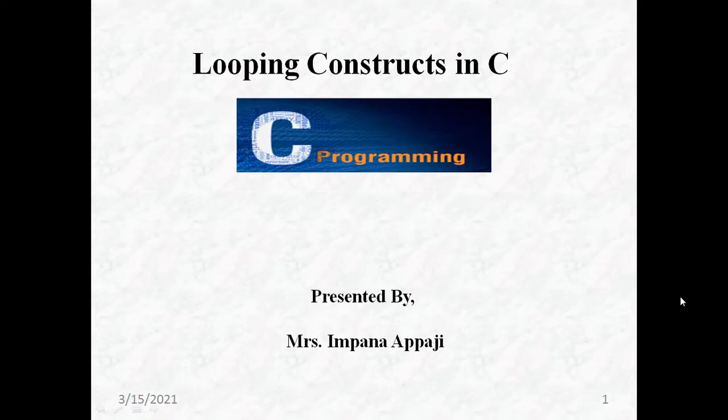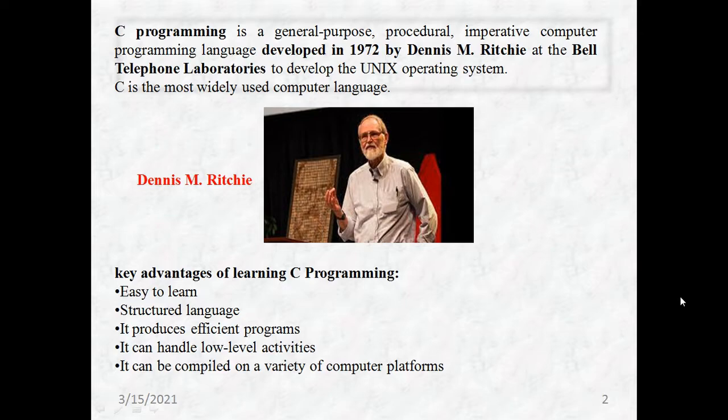Now, let's study what looping constructs are. Before that, we have a definition of C programming. What are the advantages of learning C programming? C is a general purpose, procedural and imperative computer programming language developed in 1972 by Dennis M. Ritchie at Bell Telephone Laboratories, and it is mainly used for developing the Unix operating system. It is a widely used programming language.